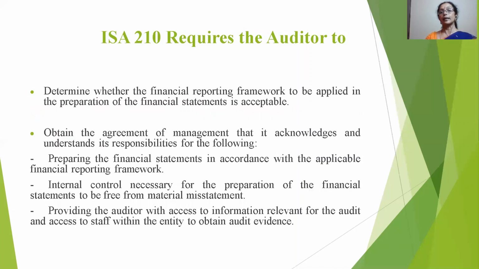ISA 210 requires the auditor to determine whether the financial reporting framework to be applied in the preparation of the financial statement is acceptable. So first they have to verify that. Why is the auditor coming and verifying the books of accounts? To see whether it is a true and fair view or not. If it is a financial statement, they are verifying the financial statement, and they assess whether the framework applied in its preparation is acceptable or not.